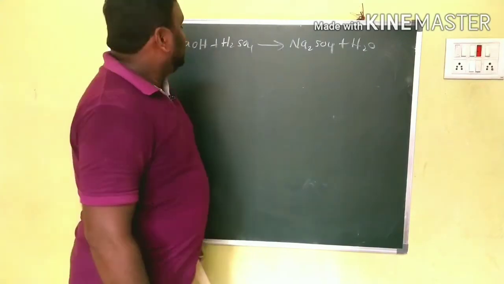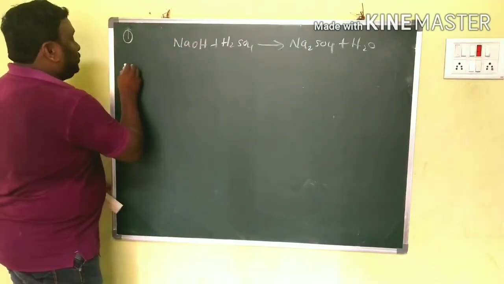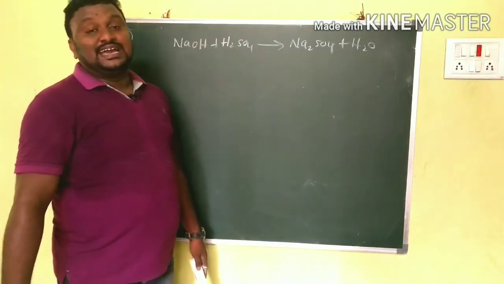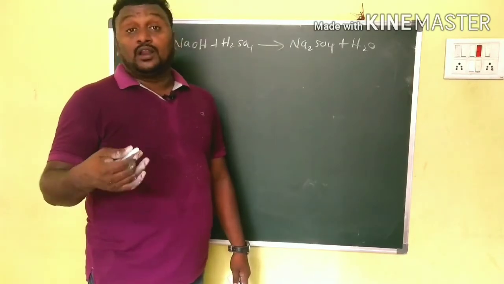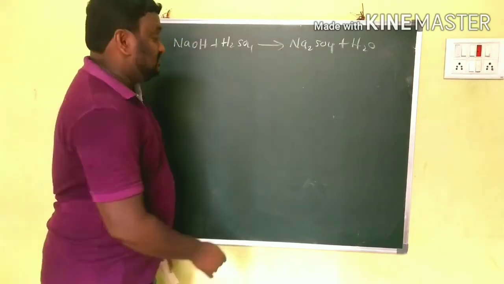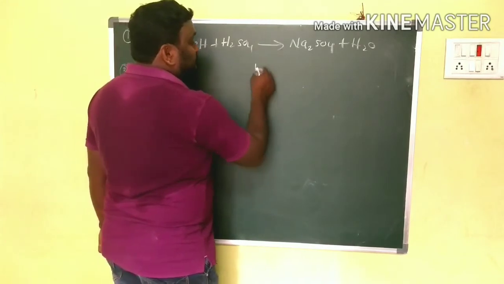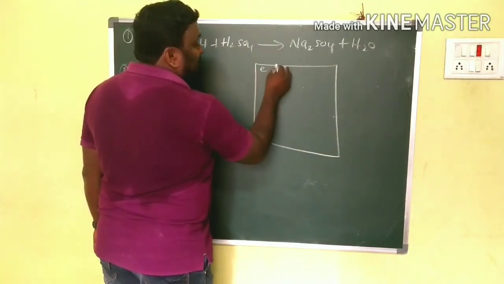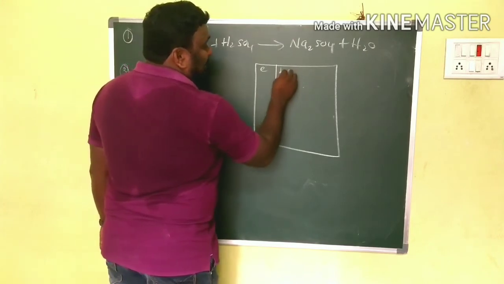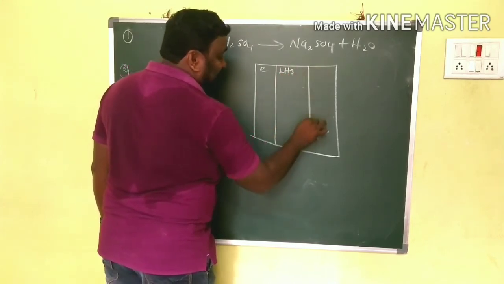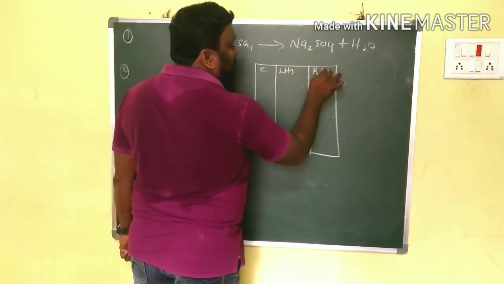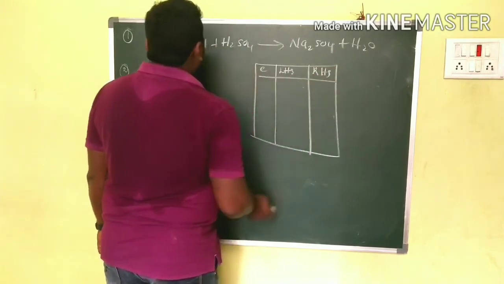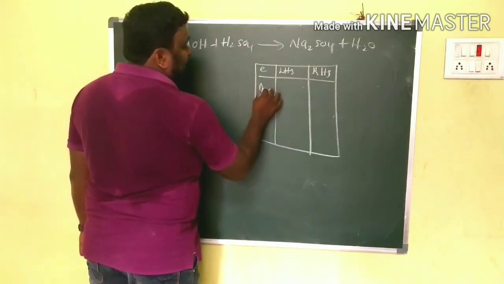Clear children? So what is step 2? We have to check whether the elements are the same or not on both sides. So for that I am drawing the table here now. Element. Again I am telling you, LHS means the reactant side, RHS means the product side. So the first element here is Na, sodium.